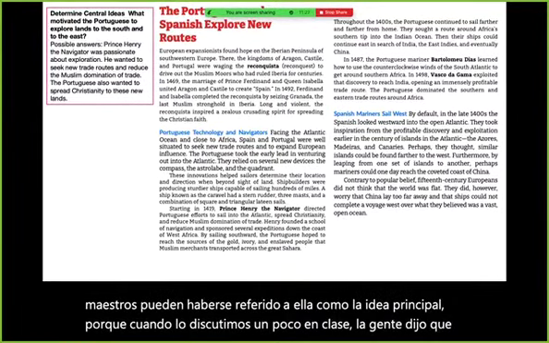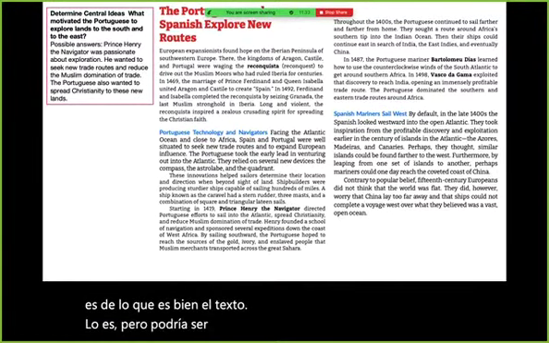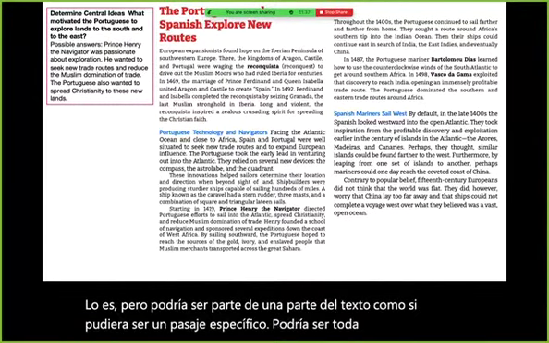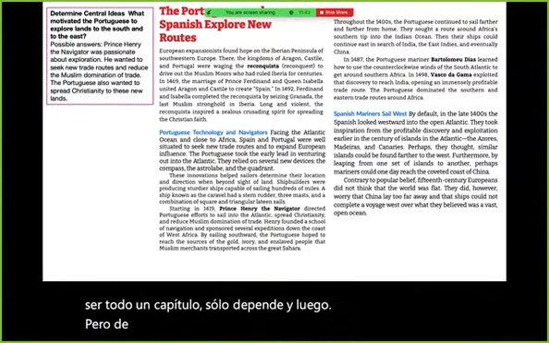Well, it is, but it could be a part of the text, like it could be a specific passage, it could be the whole page, it could be a whole chapter. It just depends. But anyways, it asks you specifically what motivated the Portuguese to explore new lands. And we're on this page.